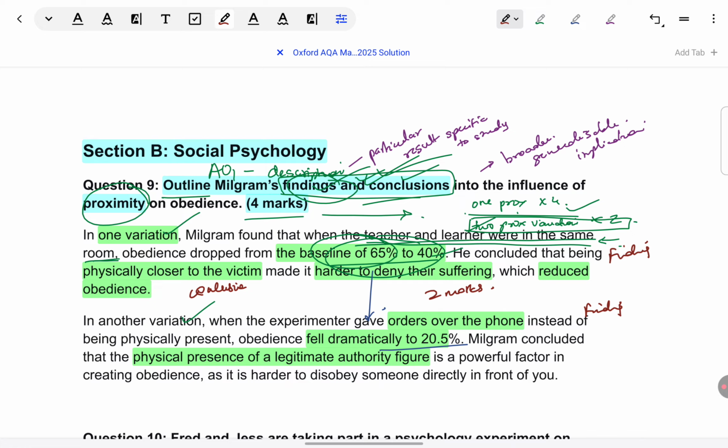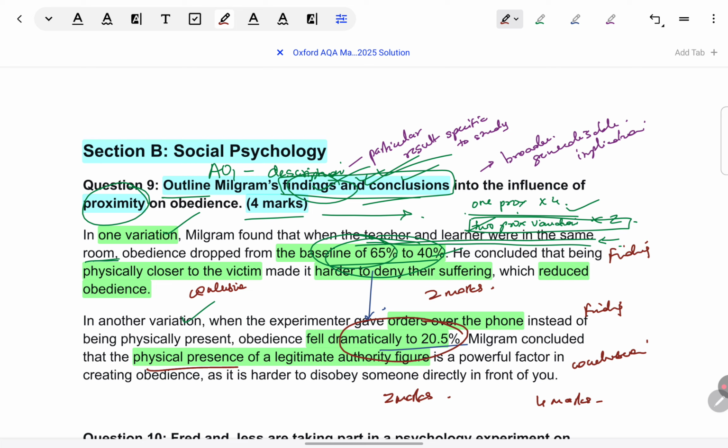What is the implication that the presence of the authority figure is what encourages obedience? Because in this study, indirectly, when the authority figure is not physically present, obedience comes down dramatically. It becomes almost one third, lesser than one third compared to the original study. So again, 1 mark for this finding, 1 mark for this conclusion. Total 4 marks are secured.